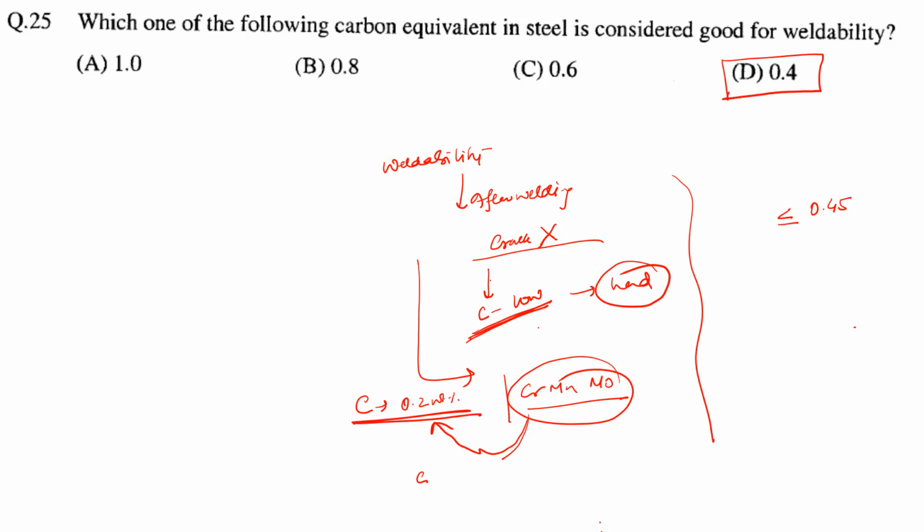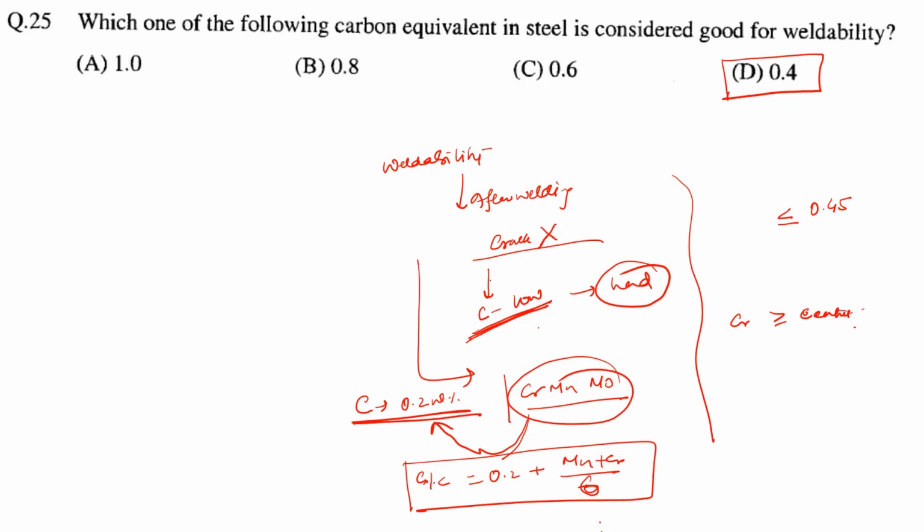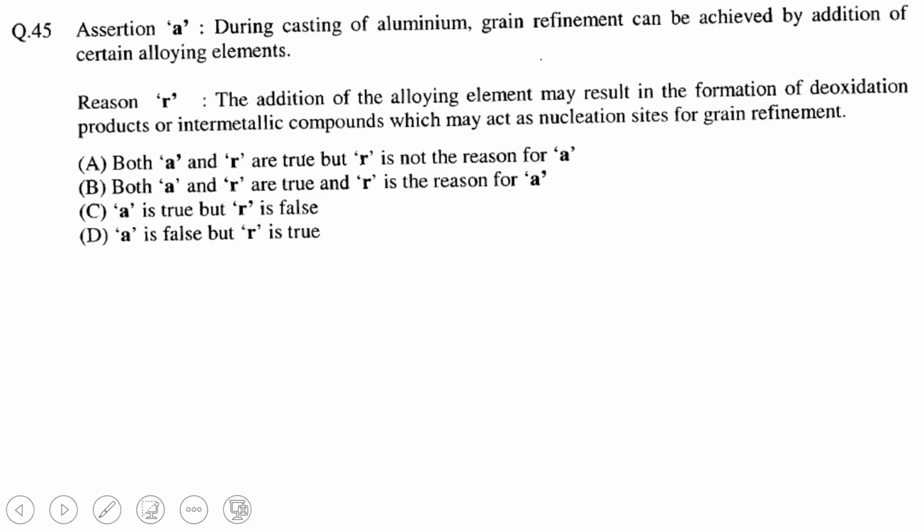So it is like carbon equivalent equals 0.2 plus Mn plus chromium by 6, something like this. You will see a formula like this. This formula also keeps changing depending on the different kinds of alloy and different conditions. That is what is taken into consideration when we find the carbon equivalent. So this carbon equivalent will always be greater than or equal to the carbon content in the steel, right?